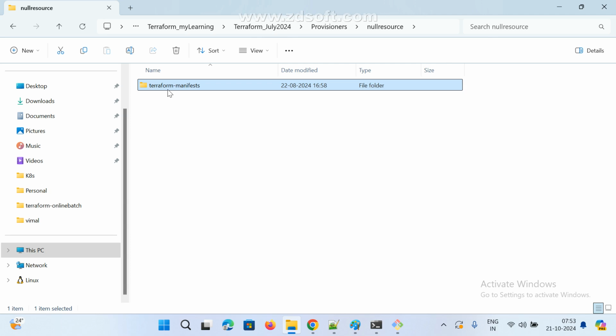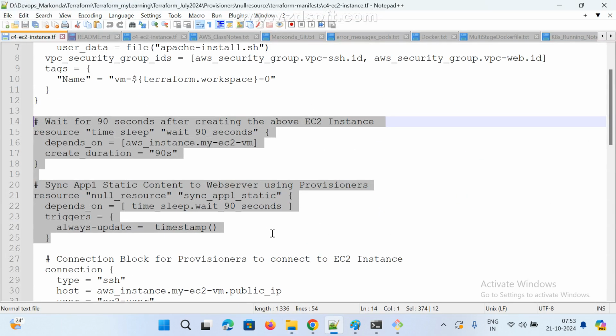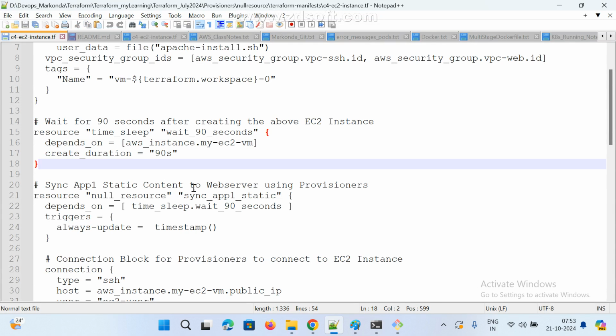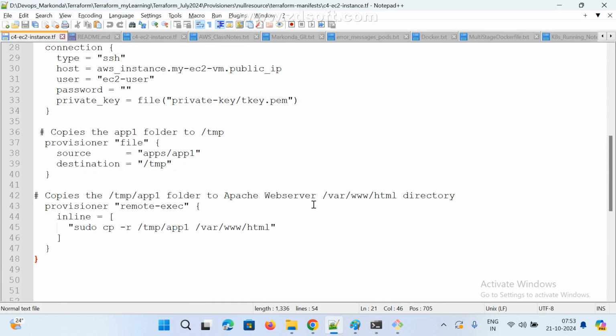Just open it, we'll see how we can use it. We are using the previous one, or wait, null resource started. File also we can use.